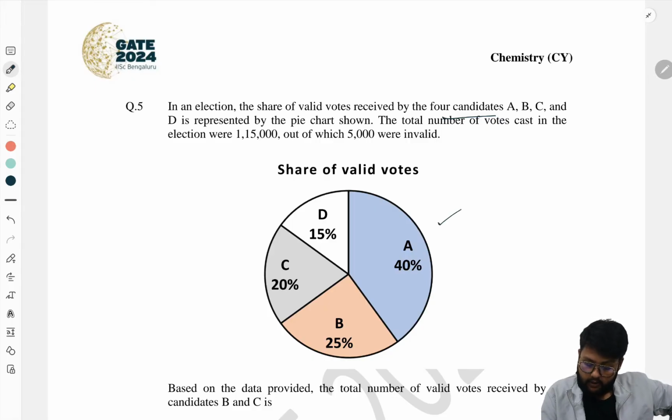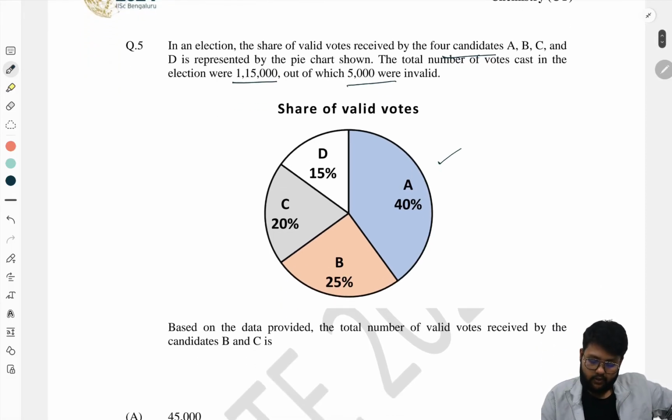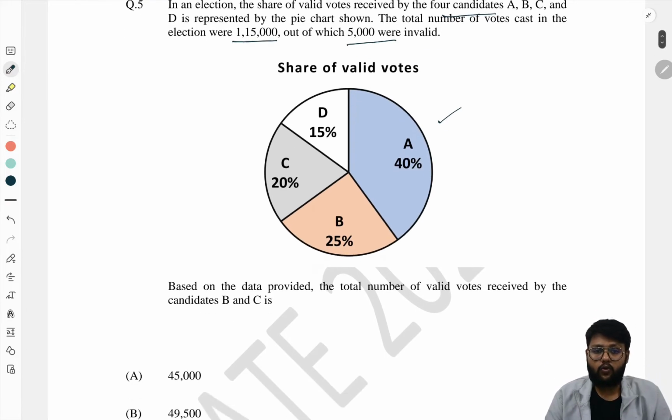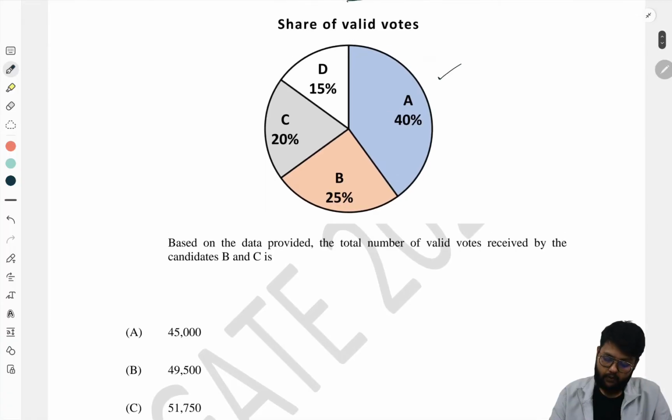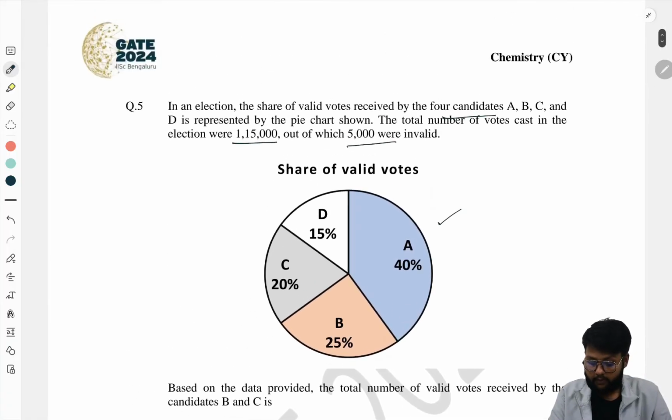It is written in the vote shares that the total number of votes is 1,15,000, of which 5,000 are invalid. It is asked, based on the provided data, what is the total number of votes received by B and C. So we have to know the total number of votes accumulated by B and C.